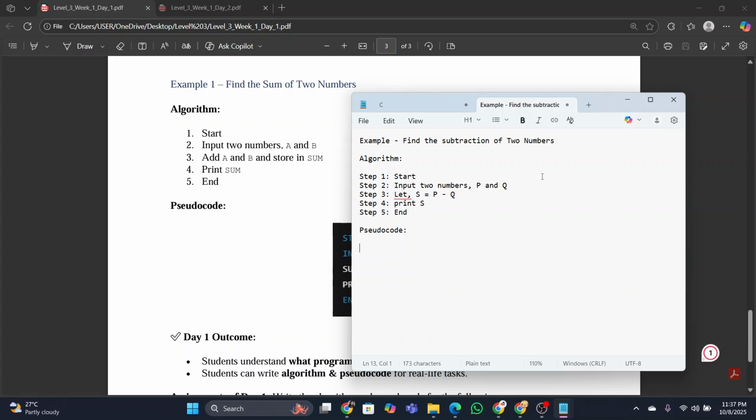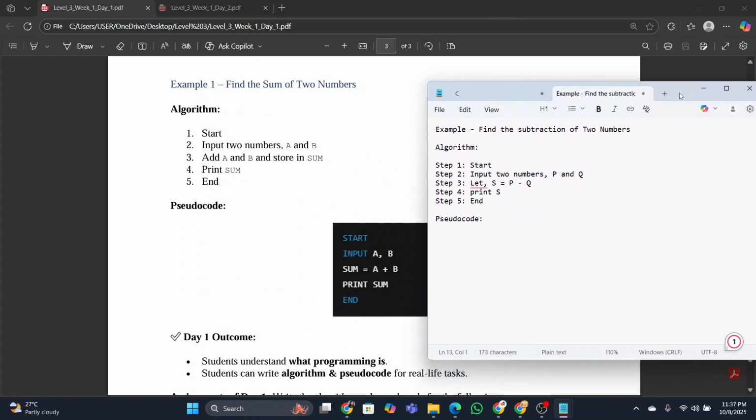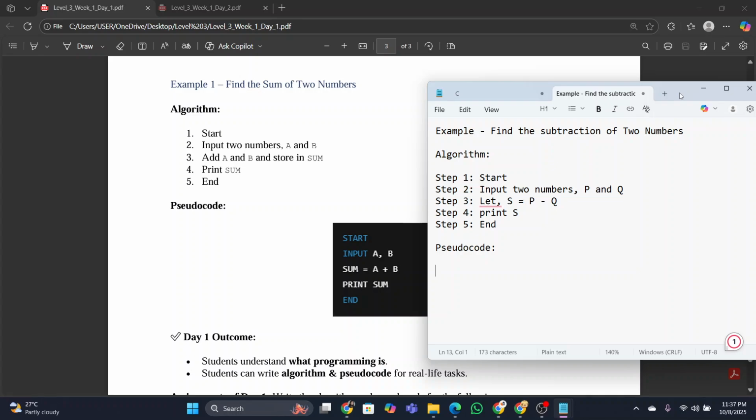In pseudocode, we will not make any steps. We will not write step 1, 2, 3, 4, not like that. We will start with the start option. Start. Then we will input two numbers. Input, just write input P and Q. No need to make it so lengthy.